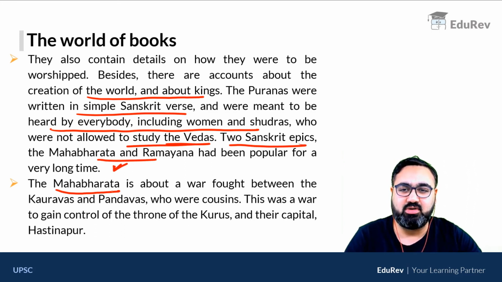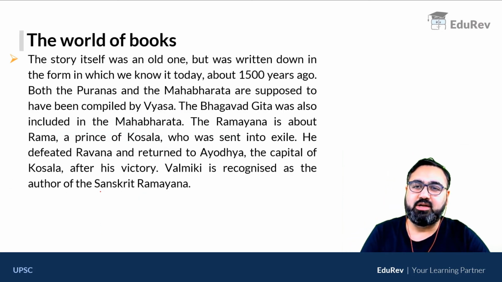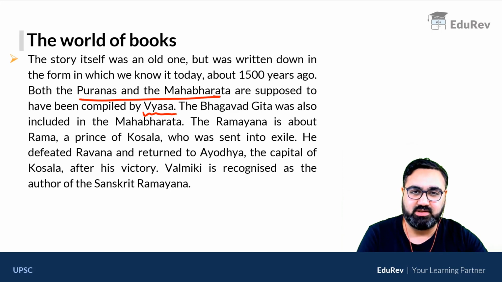Two Sanskrit epics, Mahabharata and Ramayana, were also written during this time. Mahabharata, as you know, is about the war fought between the Kauravas and the Pandavas, who were cousins. This was a war to gain control of their capital, Hastinapur. Other types of books were also written. Both Puranas and Mahabharata were believed to be compiled by Vyas. Bhagavad Gita is included as a part of Mahabharata.